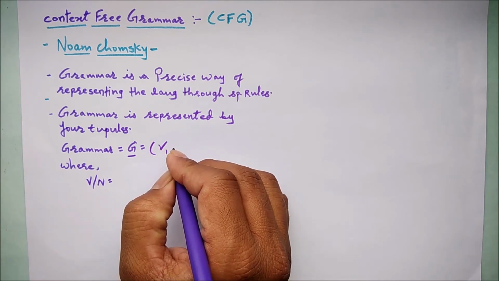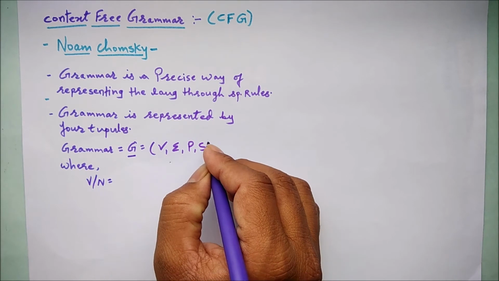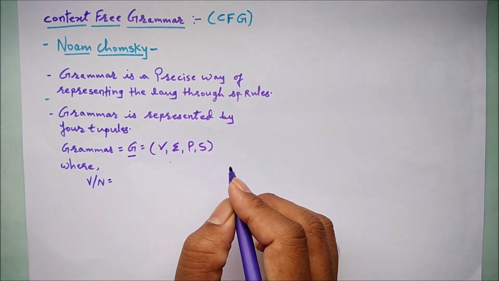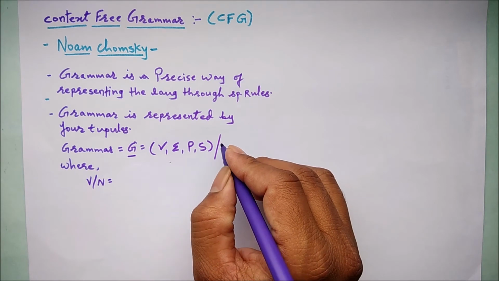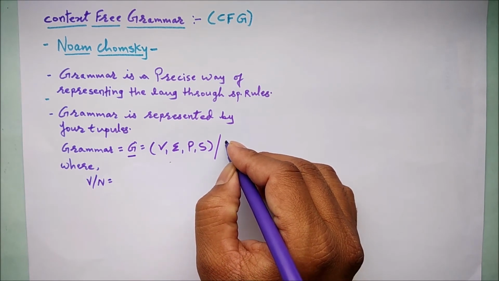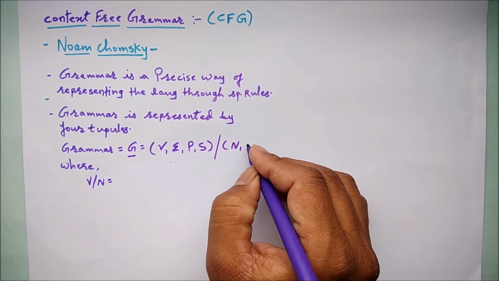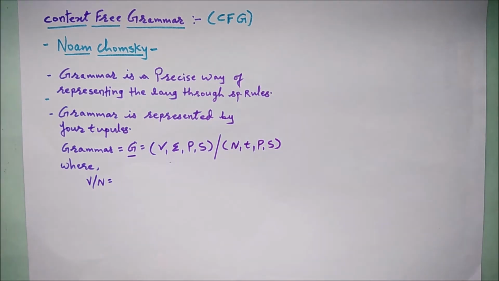Those are V, sigma, P, S. So these are the four tuples, and we also have another four tuples by which the grammar can be represented, and those are N, T, P, S, right?